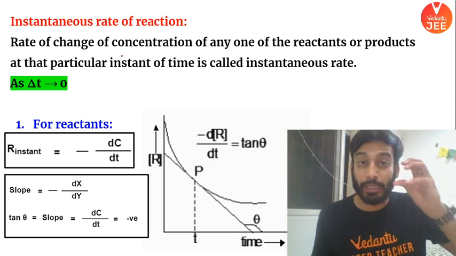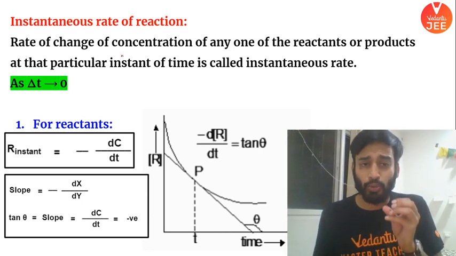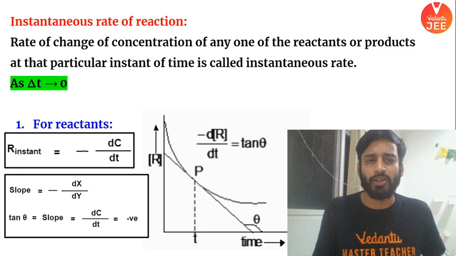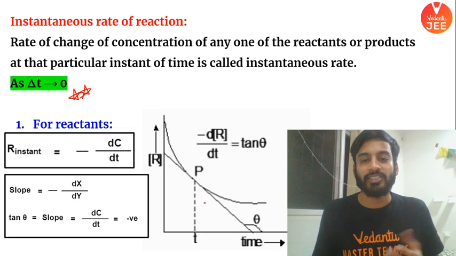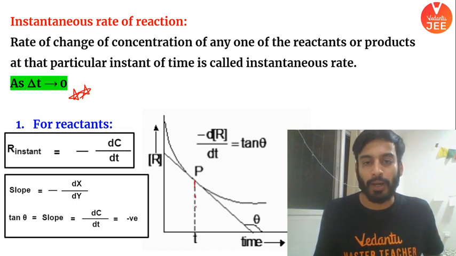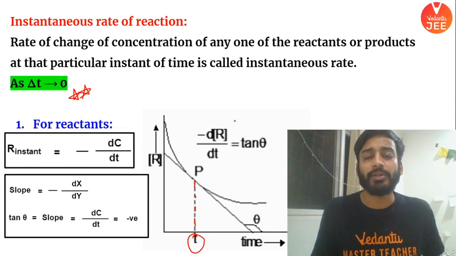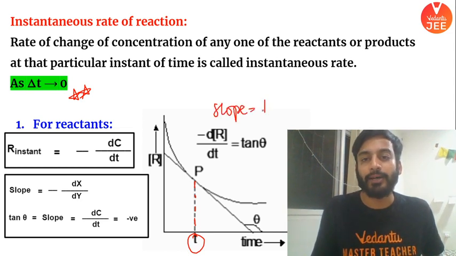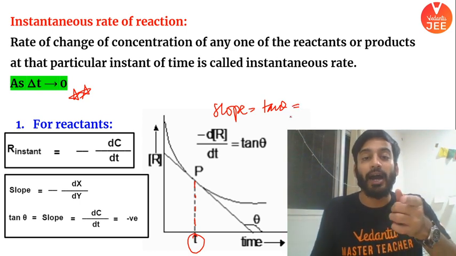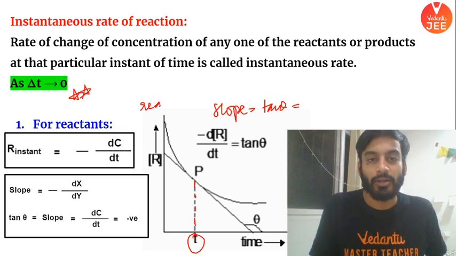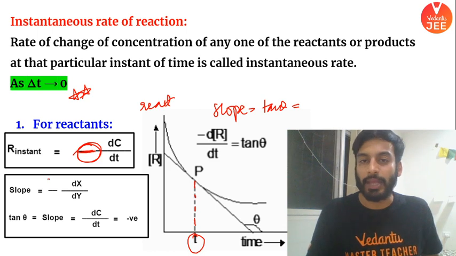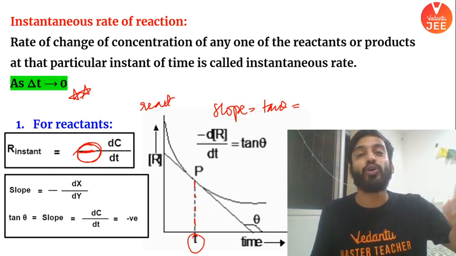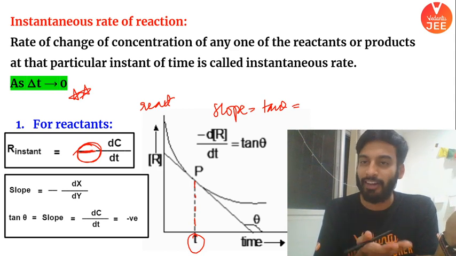This talks about at a particular time. ठीक है, the time, and that too this talks about a very small interval of time. ठीक है, बहुत small interval में ये पूछा जाता है. So what is there? Nothing. All you need to do is drop a line, and this is nothing but equal to slope. So slope is equal to tan theta, which is equal to dy by dx. ठीक है, dy by dx is nothing but dr by dt. This is your for reactant. For reactant, negative side is just an indicator that the concentration is decreasing with time. How do you find it? Practically, you have to use your graph and tan theta knowledge.